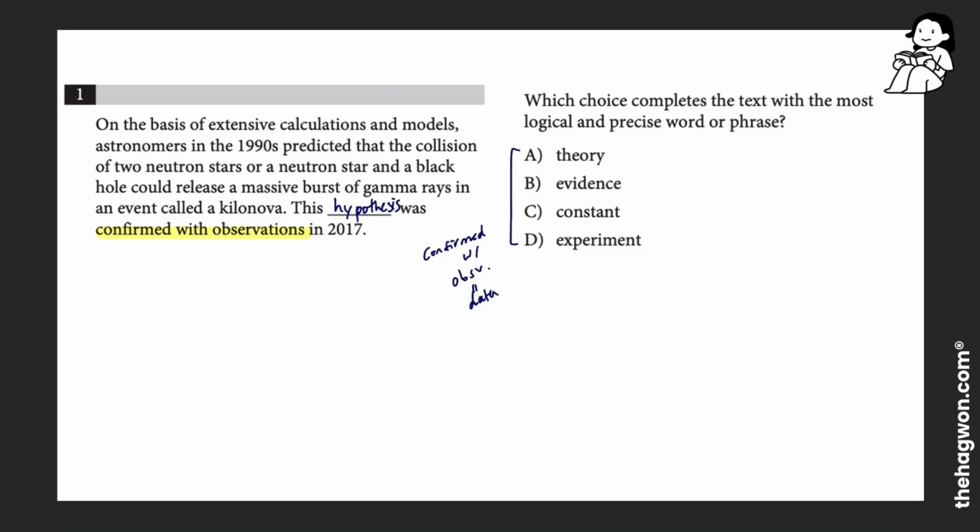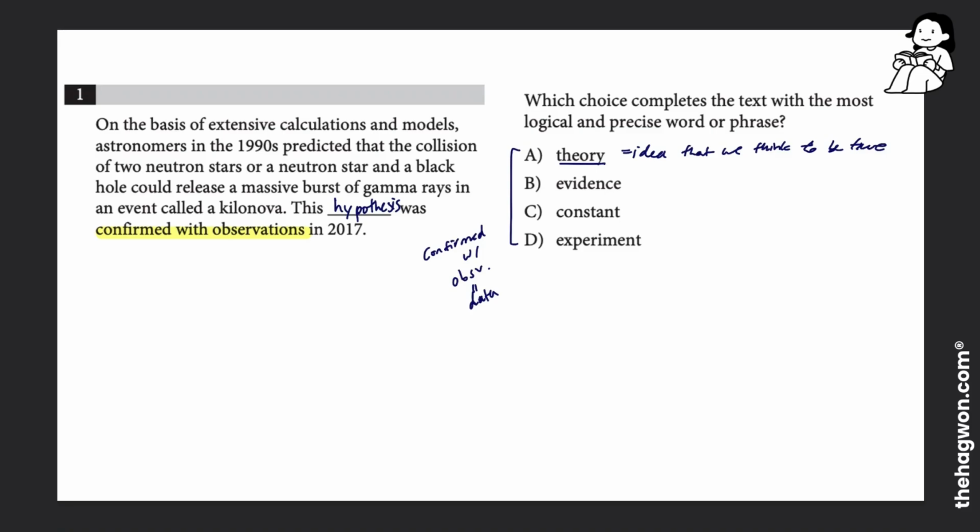I want to find the word out of the 4 answer choices that is closest in meaning to hypothesis, and that's going to be theory. Theory is also an idea that we think to be true. But it's a concept, it's just an idea. It probably is true, might be true, but it's just an idea at the end of the day.